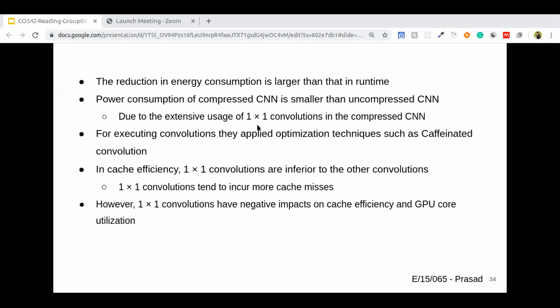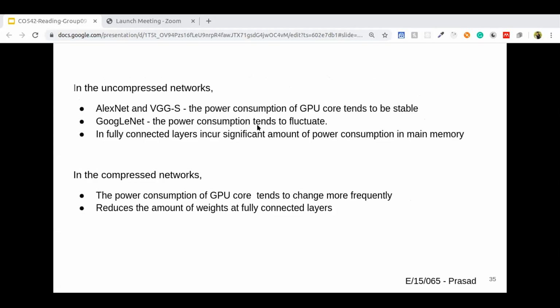In the uncompressed network, especially for AlexNet and VGGS, the power consumption of the GPU core tends to be stable, but in GoogleNet, the power consumption tends to fluctuate. The reason for this is that GoogleNet consists of many inception modules, and one-by-one convolutions are heavily utilized in the GoogleNet model. And in uncompressed networks, fully connected layers incur a more significant amount of power consumption in main memory.